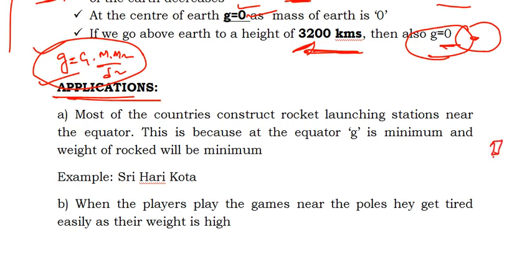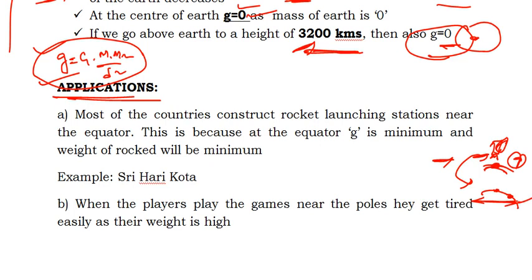If you want to launch a rocket, you need some fuel. Why do we need fuel? It has to go up into the sky, so it has to escape the gravitational force. If you want to escape the gravitational force, we need to supply some fuel to it. So if the gravitational force is maximum, then you need to supply more fuel. In order to avoid that, scientists select such places where g is less to launch a satellite or a rocket.